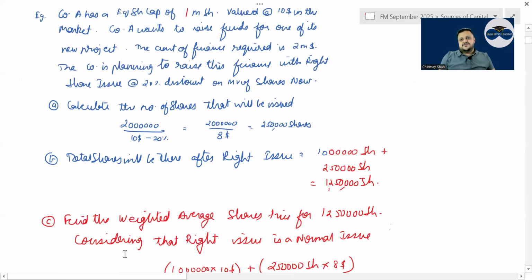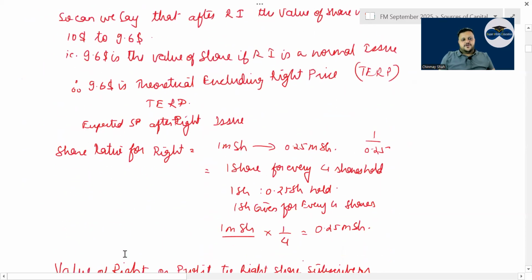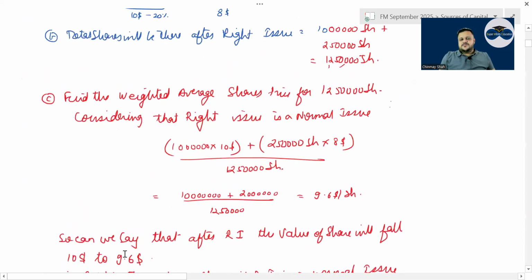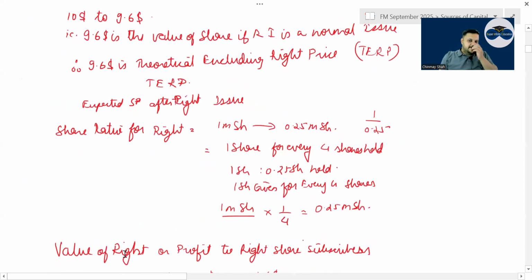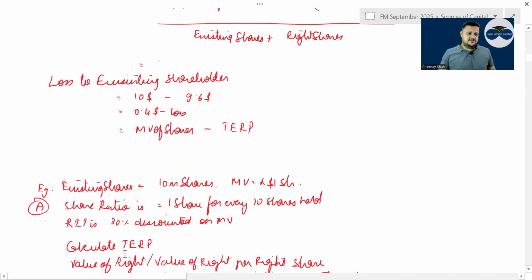Then there is the theoretical ex-right price of the company, also known as the weighted average share price after the right issue. The formula is: existing shares into market price, also called market capitalization, plus right shares into right issue price, that is the discounted price, the whole divided by existing shares plus the right shares.